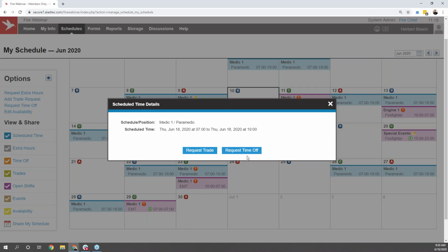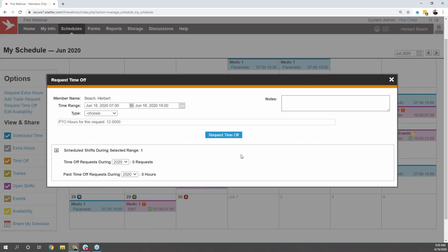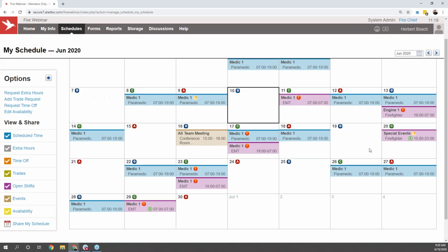When requesting time off, if you do have the option available within your system for accruals turned on, users will be able to choose the type of time off they want, and from there, they'll be able to see how many hours they have in their bank, how many hours the request is for, and what would be in their bank if that time off was approved by an administrator.